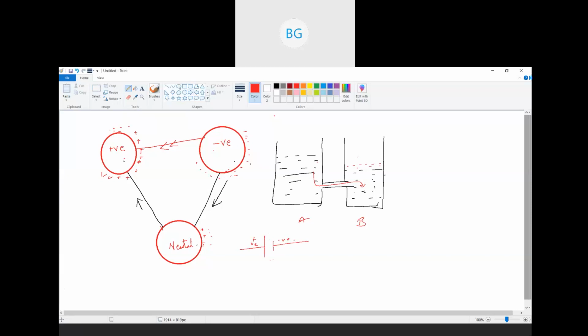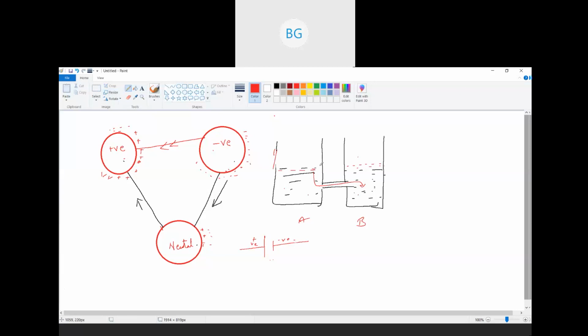That is, if I had the same amount of water in both the beakers, then what would happen? Then the water would not flow, right? The water would not flow from A to B or B to A because the levels are the same.